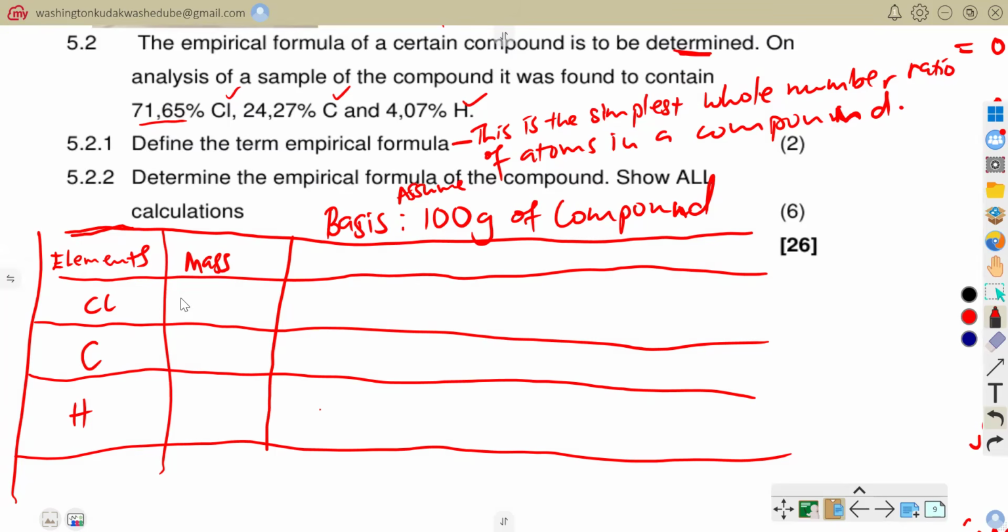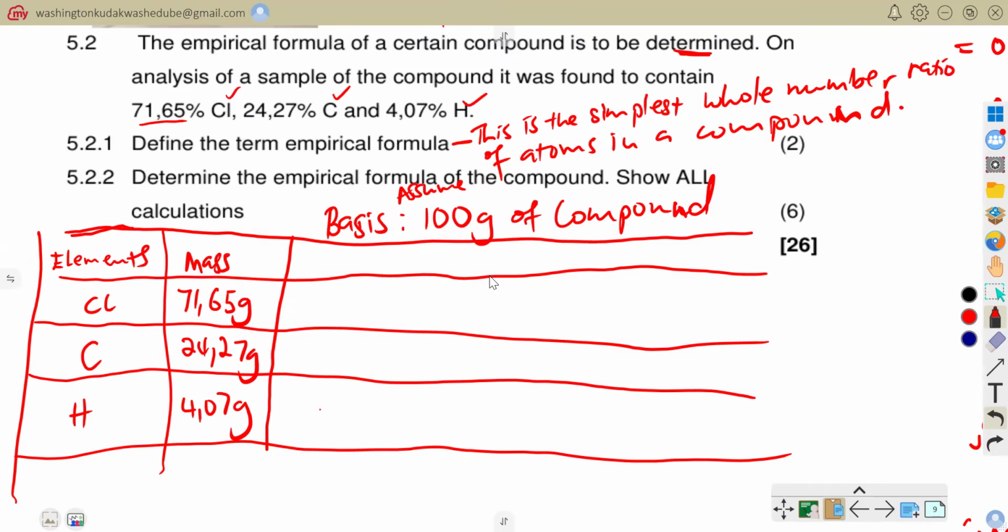So you would see that this will be equivalent to 71.65 grams. The reason why I chose 100 grams is so that I can actually have these totals being equal to 100, so that I can simply take this percentage to be equal to that mass. So 71.65% would be equivalent to 71.65 grams in terms of its mass composition. So carbon would be equal to 24.27 grams. And then hydrogen would be 4.07 grams.